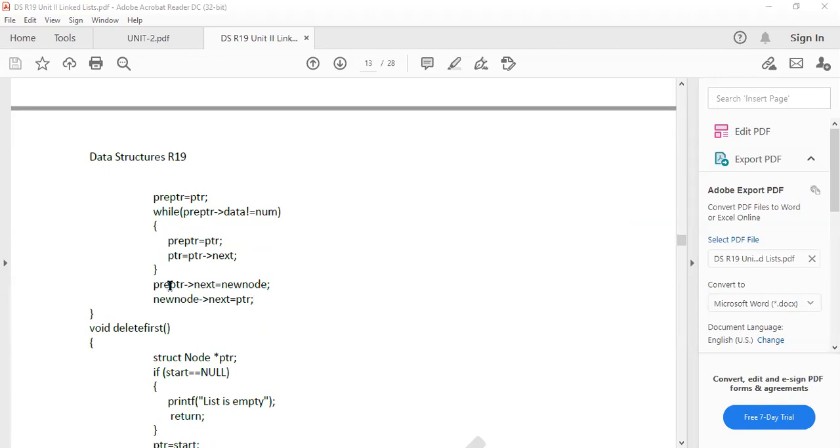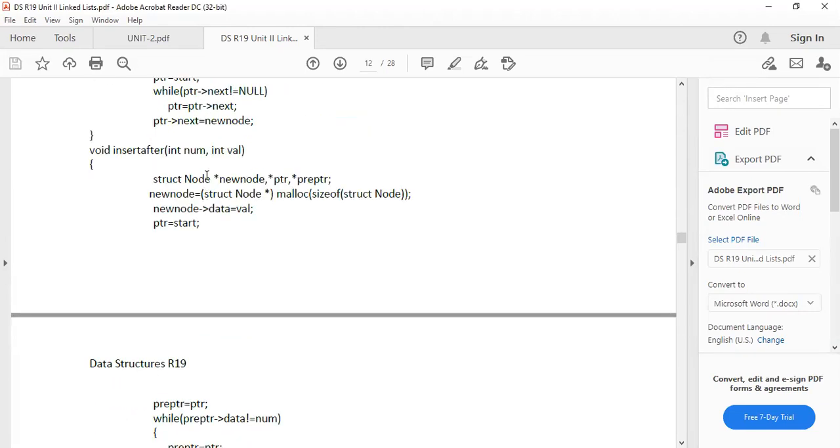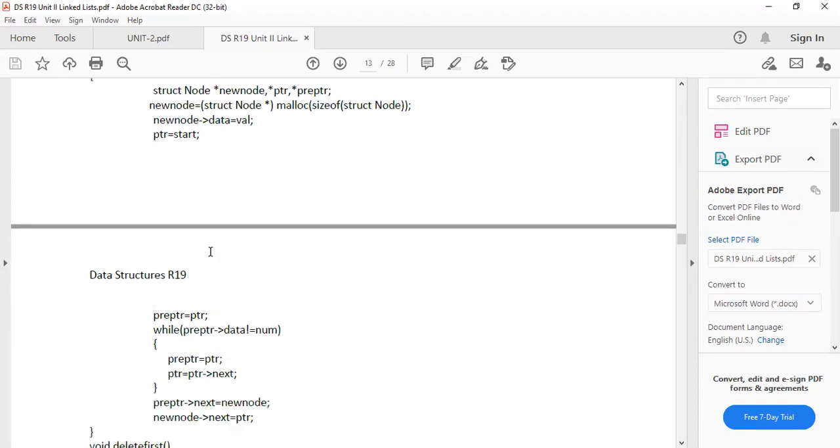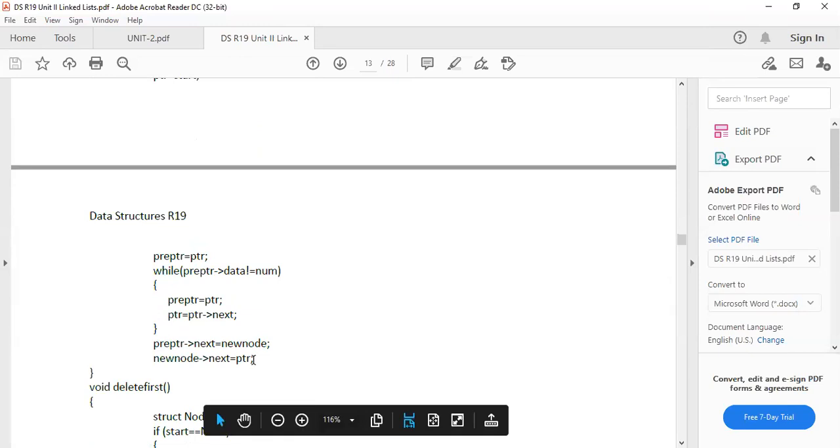Simply, in between two nodes we are inserting a new node. So pre-ptr, why are we taking two variables here, num and value? Num is for the left type and value is for the right type. Between left and right, we are inserting this new node. The new node's next pointer, pointer meaning P for example, will point to the new node. So in between two nodes we are inserting.